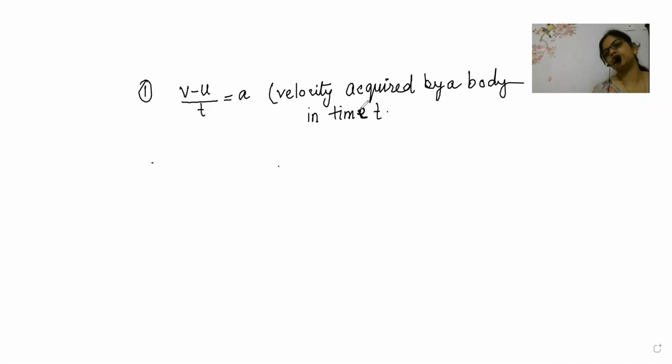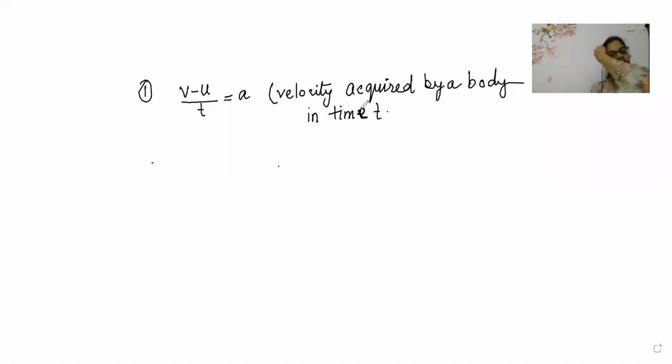Beta, v minus u by t is equal to a is nothing but the velocity acquired by a body in time t. What is this, beta? This is the velocity acquired by a body in time t. I repeat, velocity acquired by a body in time t.